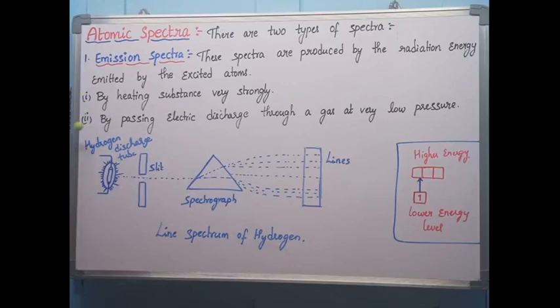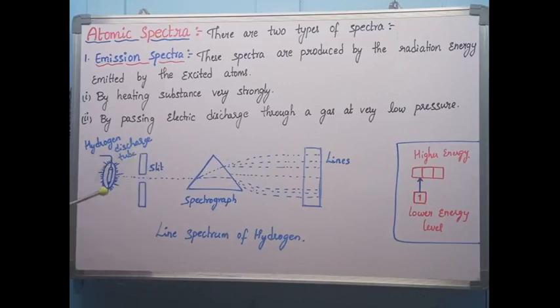Now you can see this diagram is for understanding the emission spectra. Here I am taking the hydrogen discharge tube. The hydrogen discharge tube consists of hydrogen gas inside, and this tube is highly heated by supplying energy. Whenever you are supplying energy, it releases radiations. Whenever it is releasing radiations in the form of energy, you can see here a slit and a monochromator.